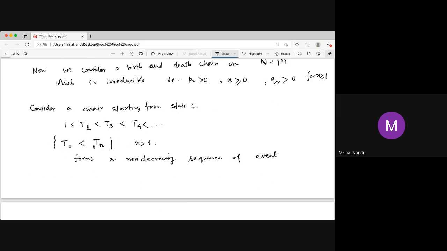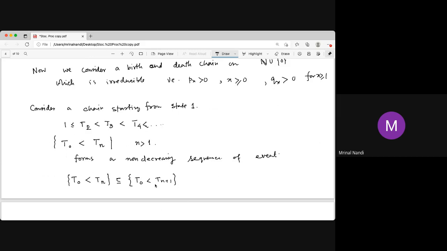That probability may not be 1, but this is the event. This set is a non-decreasing, an increasing sequence. That means this set is a subset of T0 less than Tn plus 1.